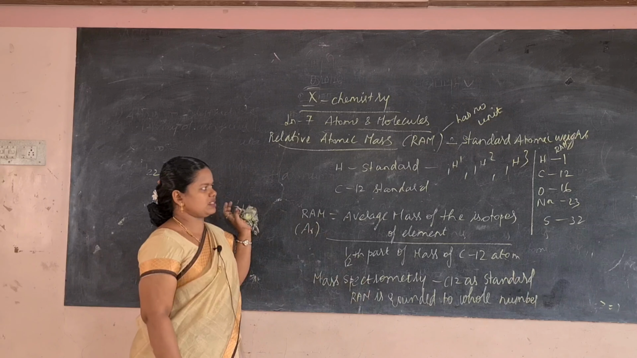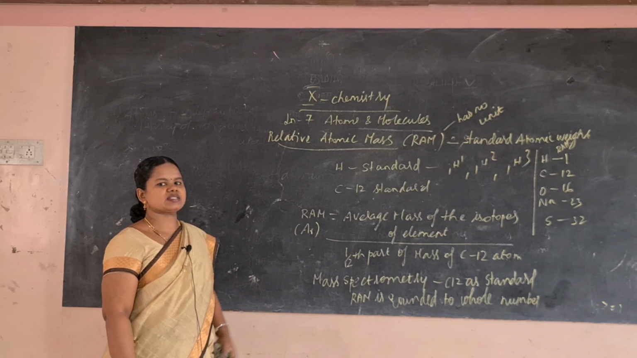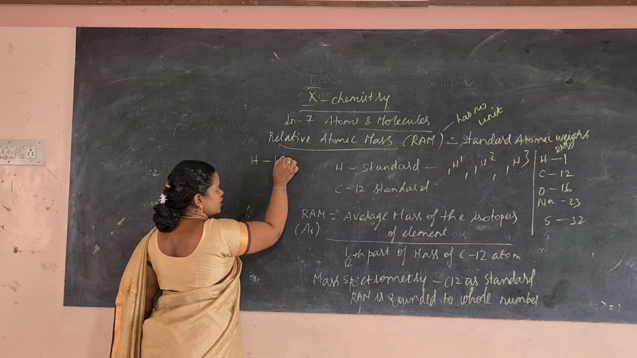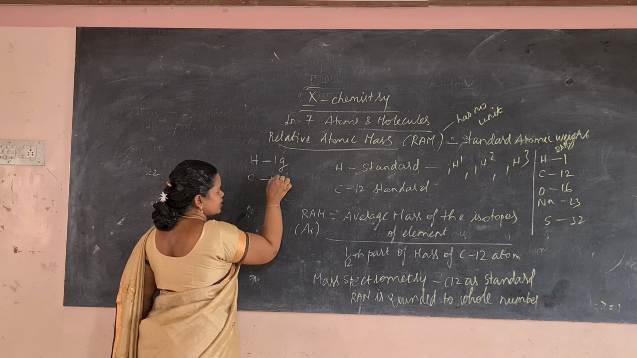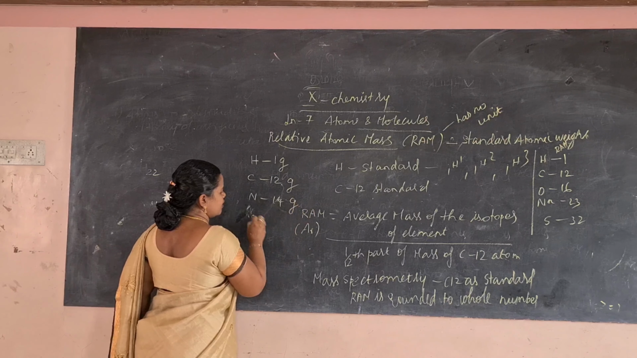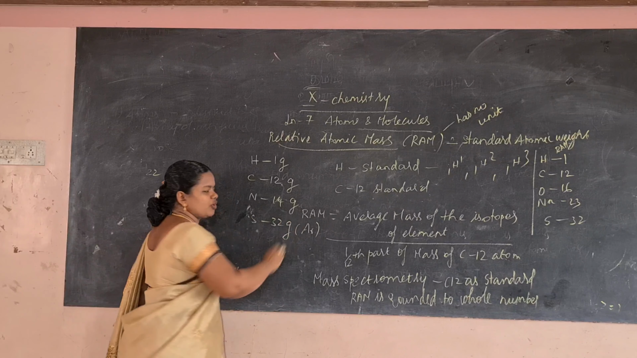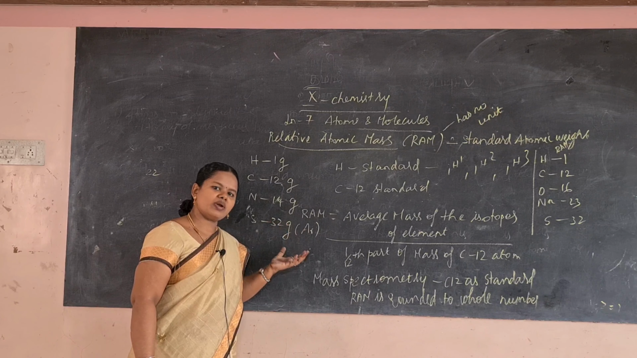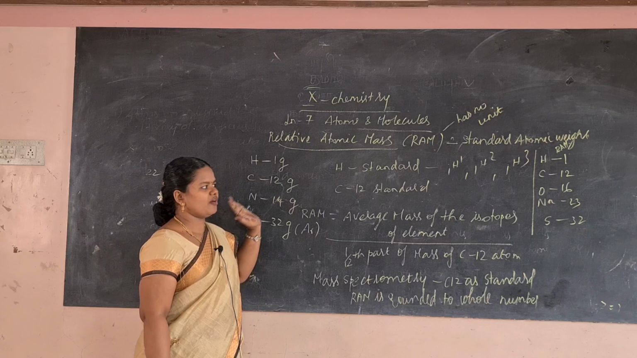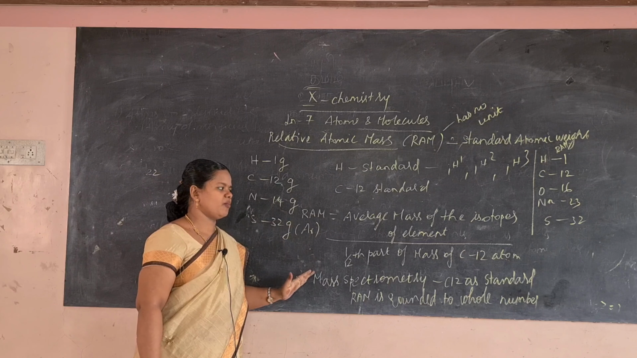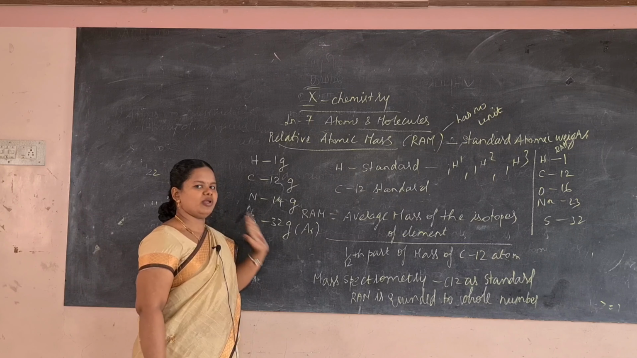And the gram atomic mass: if the atomic mass is expressed in gram, then it is known as gram atomic mass. For hydrogen it is 1 gram, and for carbon it is 12 gram, and for nitrogen it is 14 gram, and for sulfur it is 32 gram. So if you express in gram, then it is known as gram atomic mass. After that you will see the calculation of gram atomic mass, relative atomic mass, average atomic mass problems also.